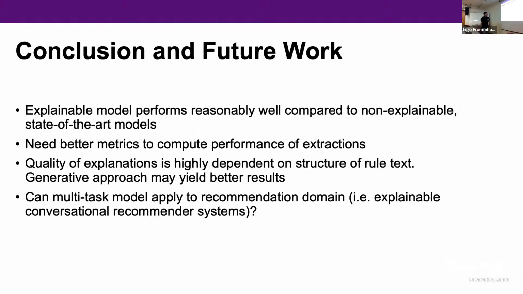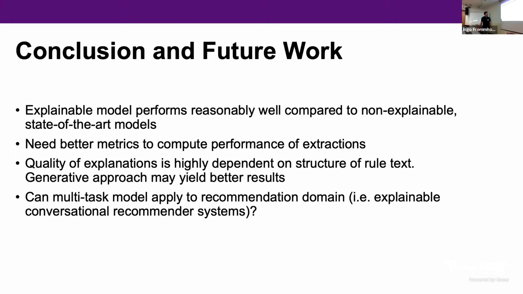For conclusion and future work, they perform reasonably well. As I said before, a developer in the real world would need to weigh the trade-offs between a couple more points in accuracy or a little less accuracy but an explainable model. There should be better metrics to compute performance of the extracted explanations, because as I said, EM and F1 aren't the best since they don't capture the meaning of the explanation. And of course, asking users to annotate if explanations are good or not is not scalable.